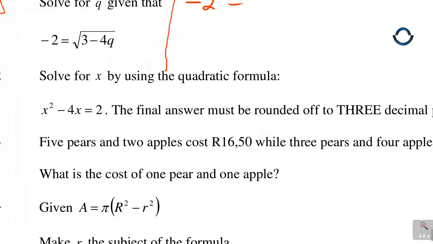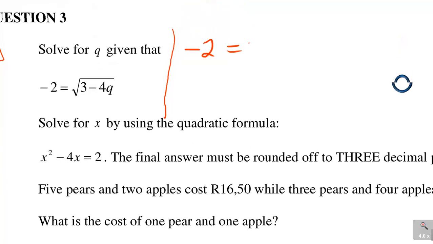When you see this sign here, the sign says square root. When you look at that sign, which is the square root sign, what you need to know about that sign, I think I've already mentioned it. It means it's power 1 over 2. That is that sign. So here you'll have 3 minus 4q. Alright, so that's what it means. Now for you to be able to remove the sign, you can multiply by power 2 over 1, but what you do on the left, you also do on the right by 2 over 1.